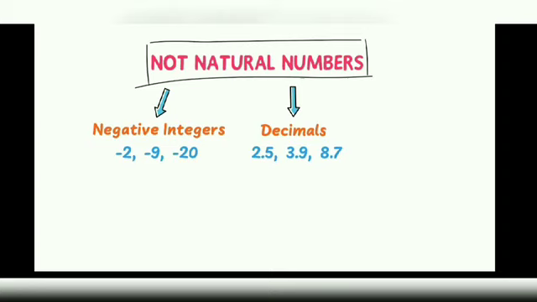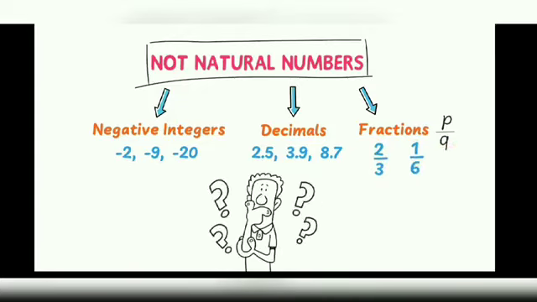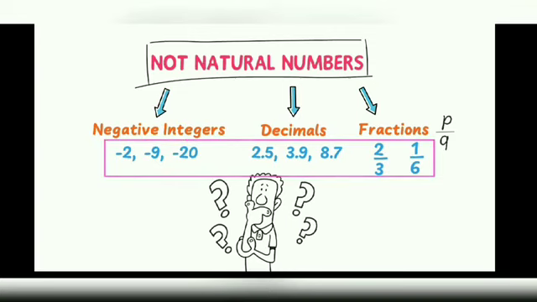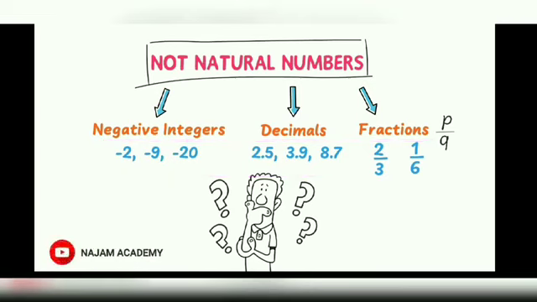Thirdly, all fractions, or numbers of p by q form, are not natural numbers, like 2/3 and 1/6. If you wonder why, the answer is we do not use them for basic counting purposes. For example, we do not say -2, 2.5, or 2/3 cars.